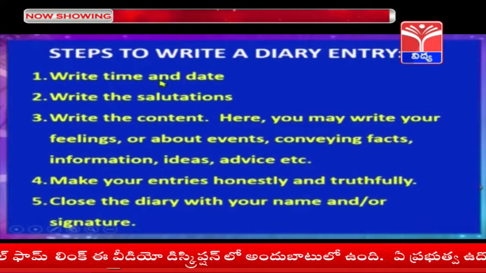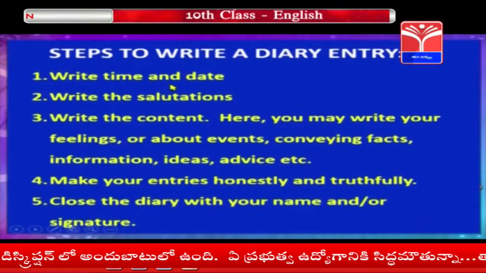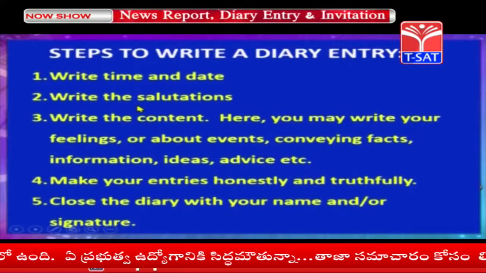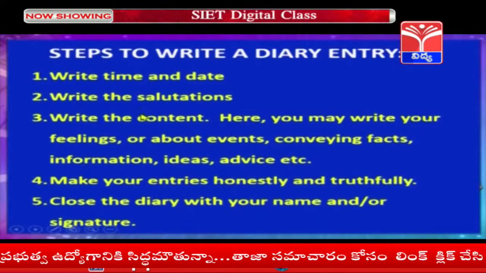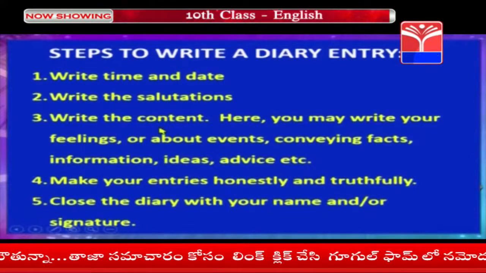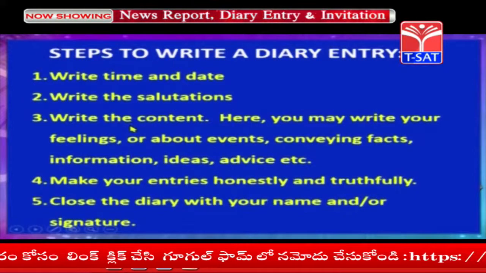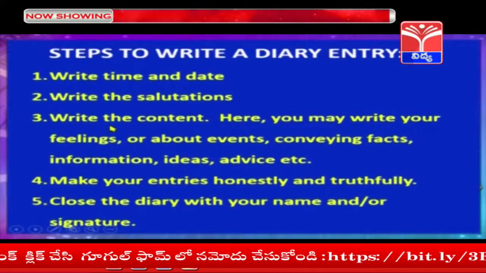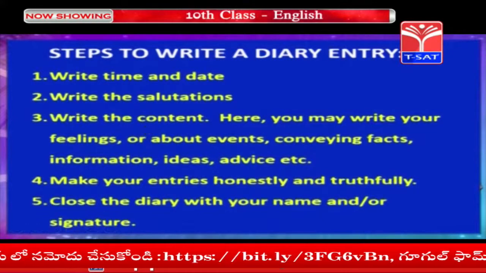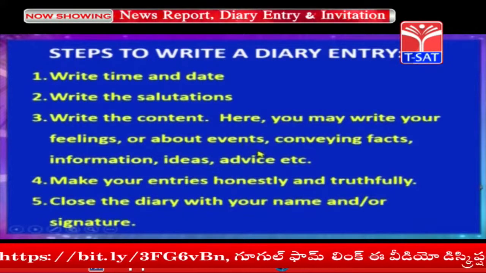Then look at the steps to write a diary entry. On the top of the page, write day and date. Next, leave a line space and then write time. Mostly people write the diary at night, so we write time as 7 p.m., 8 p.m. or 9 p.m. After leaving a line, write the salutation. You can write Dear Diary or Hello Diary.